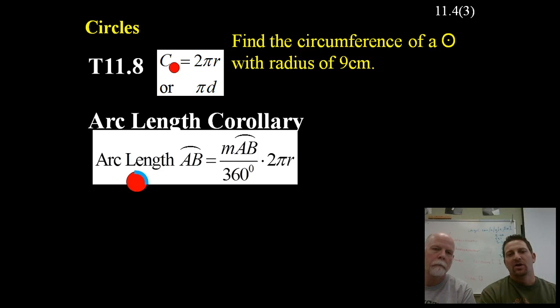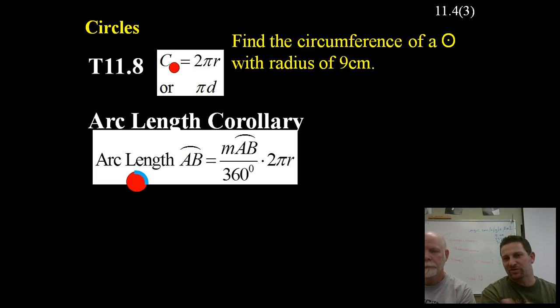It's kind of like if we took a piece of string and measured that string, and it would have a distance. If you took that string and put it around the outside of a circle, and then laid it out straight, this is what's going to allow you to see the actual distance of that arc. If you could take a curved tape measure and measure it, that's what it would be. Okay, so here's some application of it.